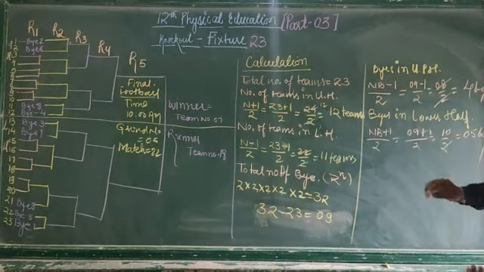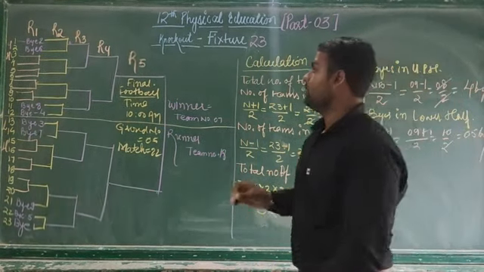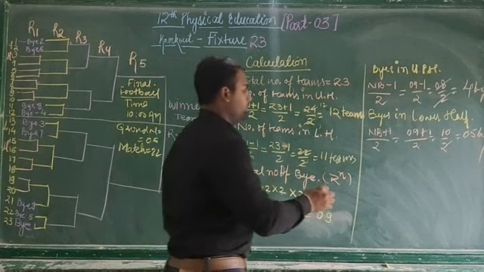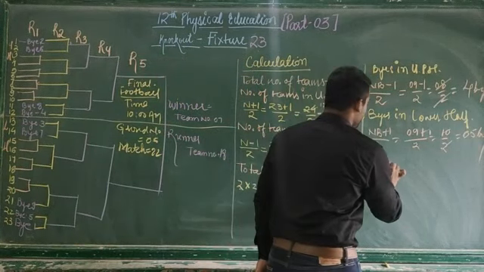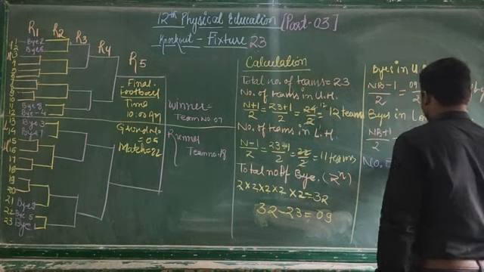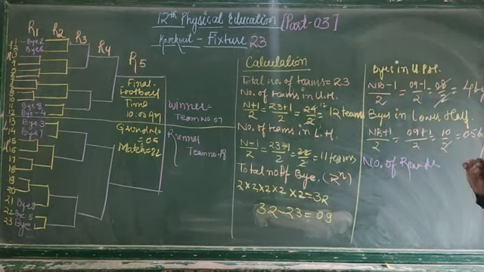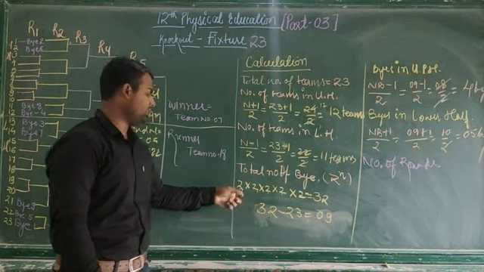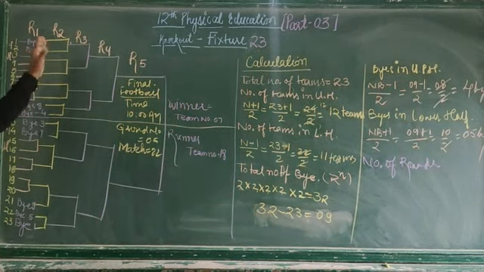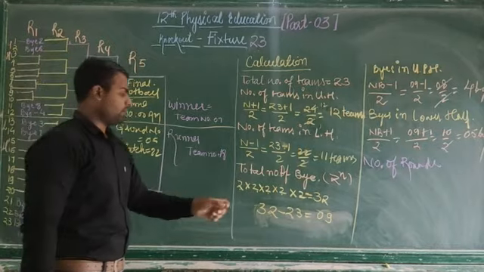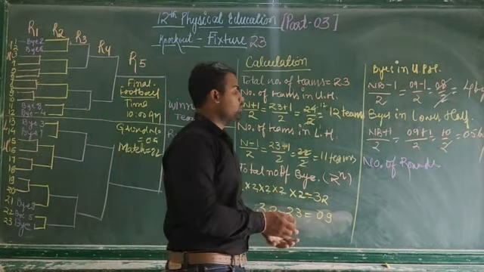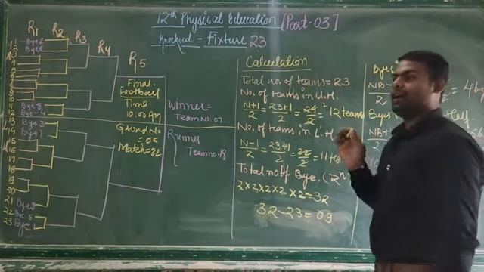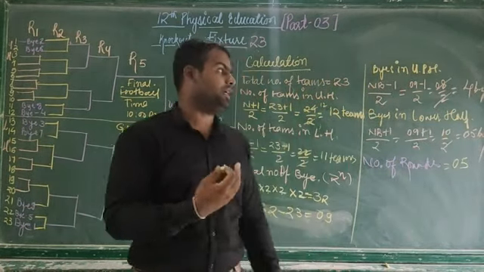Now the next thing that we need to calculate is how many rounds there will be. So number of rounds. What will you write here? I already told you that the power of 2 decides the number of rounds. So 1, 2, 3, 4, 5. You can check: 1, 2, 3, 4, 5. So the number of rounds is 5.